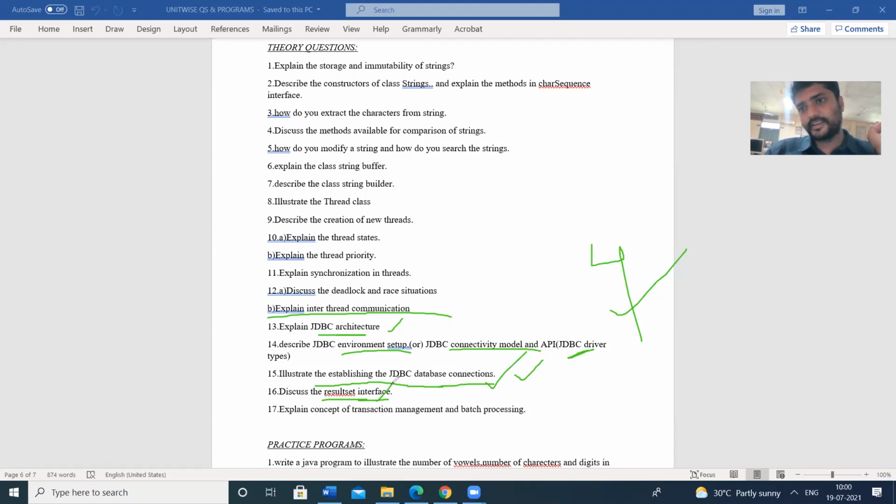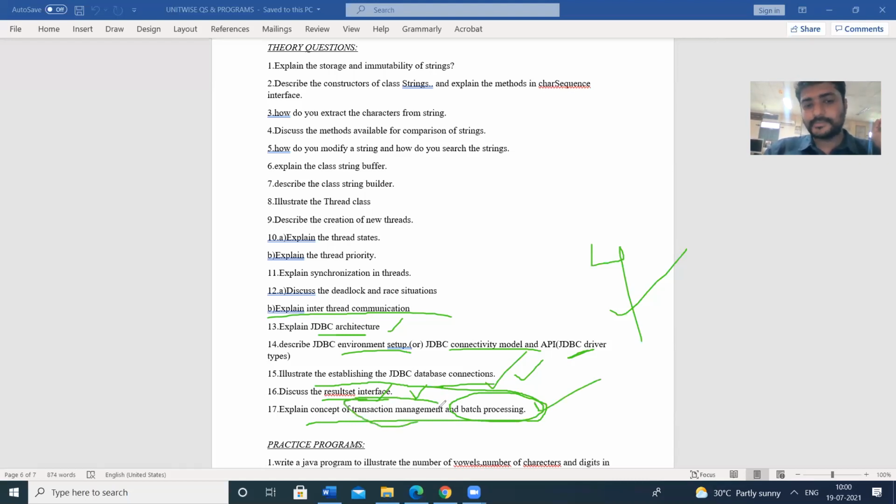There is another interface, ResultSetMetaData. To describe the result set, we have the ResultSetMetaData interface. Next one, transaction management and batch processing. Batch processing means executing multiple queries at a time. We have the methods addBatch and executeBatch. By using these two methods, we can implement batch processing.